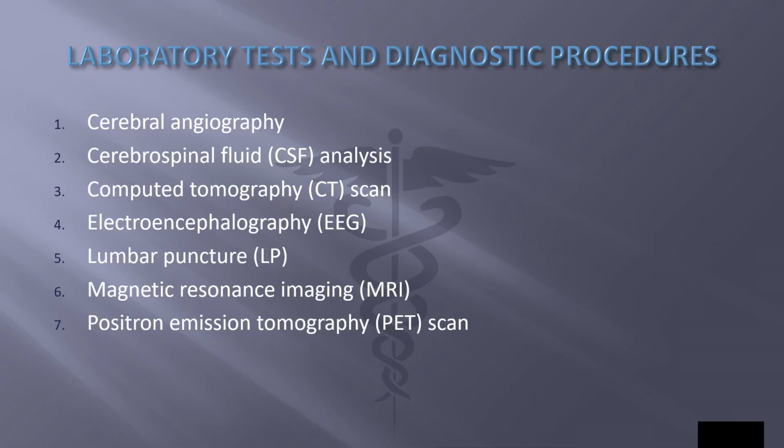Magnetic resonance imaging, or MRI. Magnetic waves and radio frequency waves are used to create images of the brain and spinal cord. Positron emission tomography or PET scan. Uptake of radioactive material into the brain shows how the brain uses glucose and gives information about brain function.